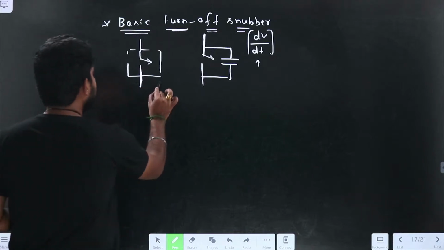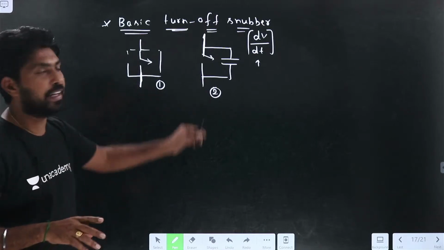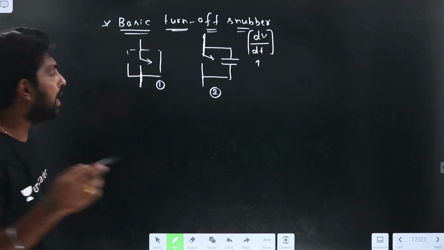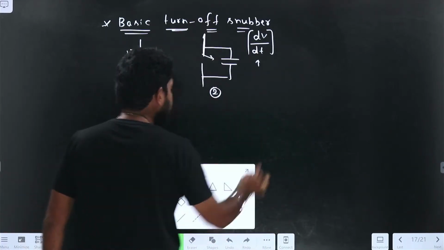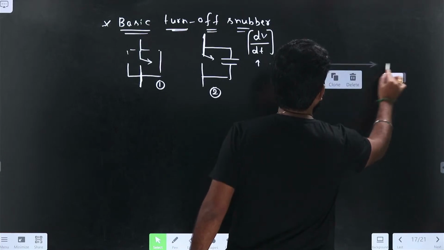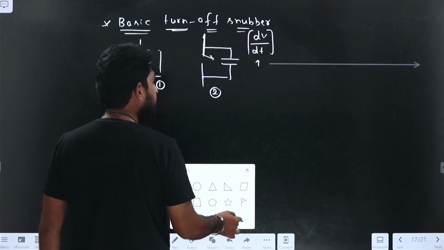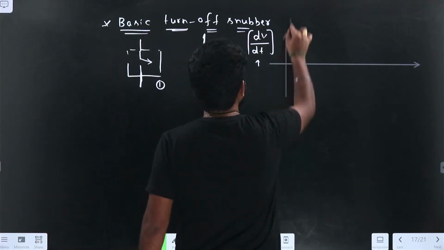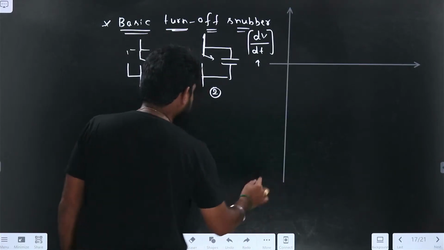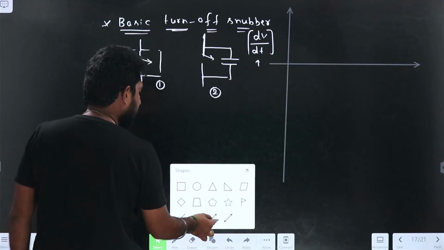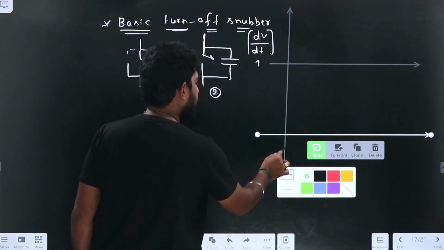Let me take this as case 1. Here we have two cases, case 1 and case 2. Let me draw the switching characteristics for case 1 and case 2, so that you will understand all the concepts.